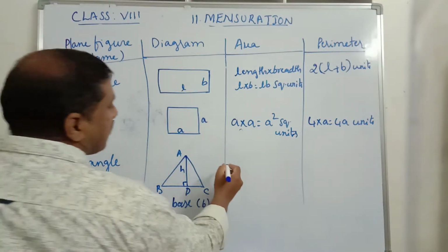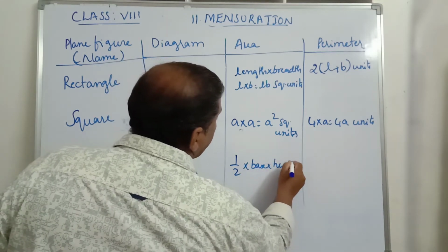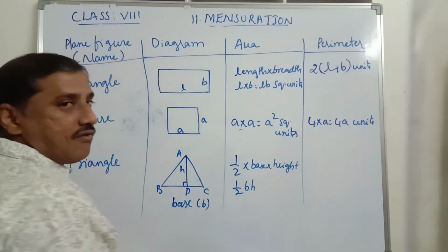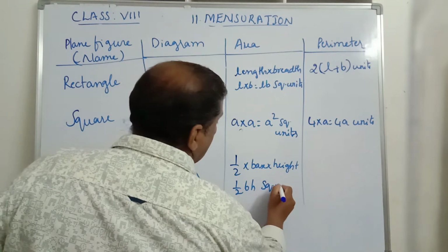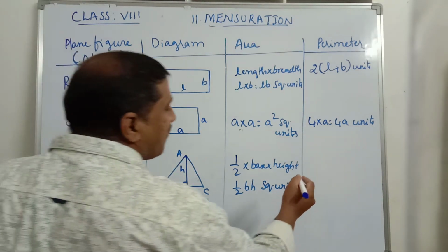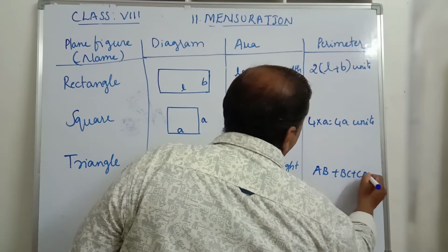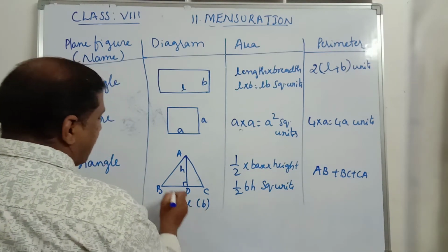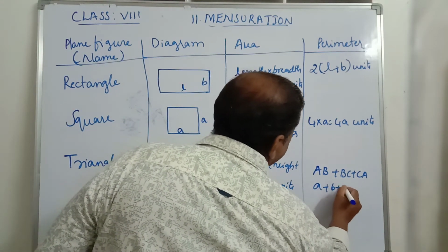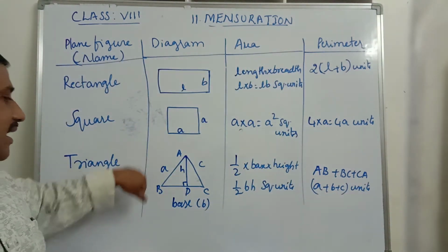Now the area of a triangle is half into base into height square units, that is half B H square units. Now what is the perimeter of this triangle? The sum of the lengths of the three sides, that is AB plus BC plus CA. If this is B units, the base, this is A units and this is C units, the perimeter is A plus B plus C units, where A, B and C are the lengths of the sides.